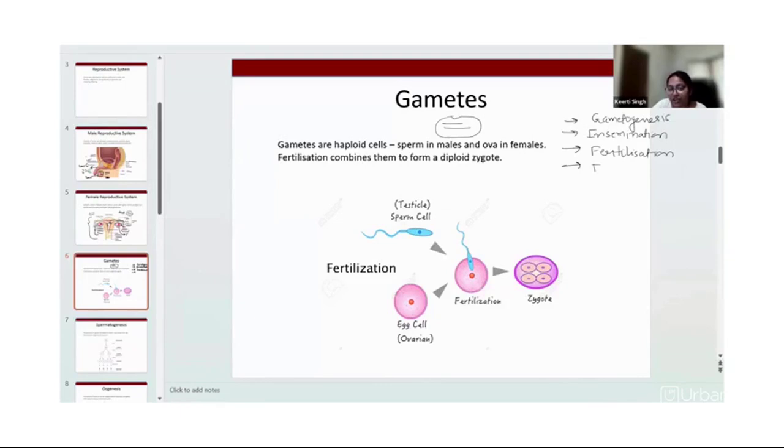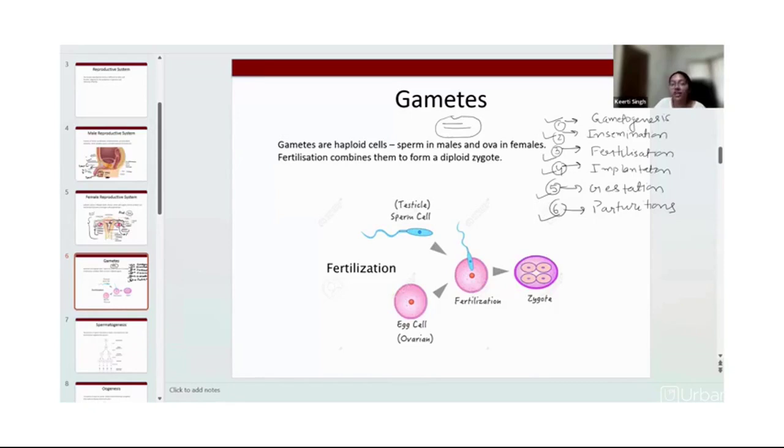After fertilization, there is a process known as implantation. After implantation, there is gestation. And after gestation, the final part is parturition. So our whole chapter is going to discuss these terms, these processes,